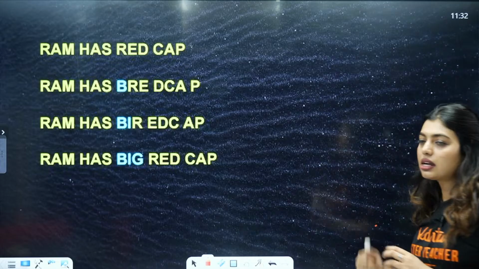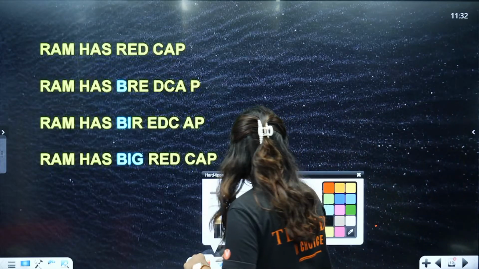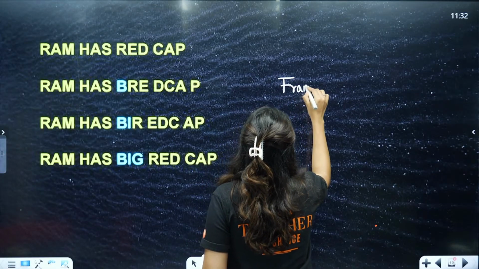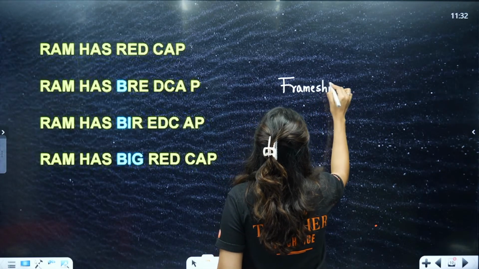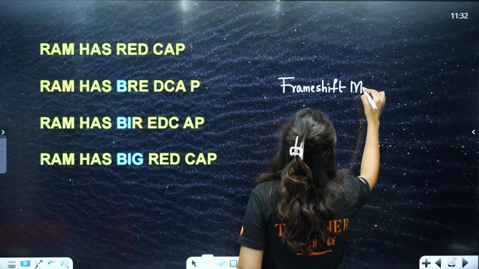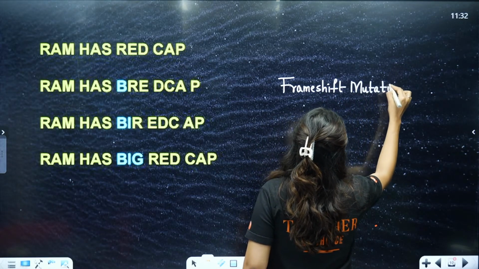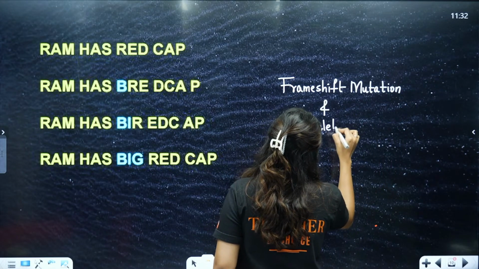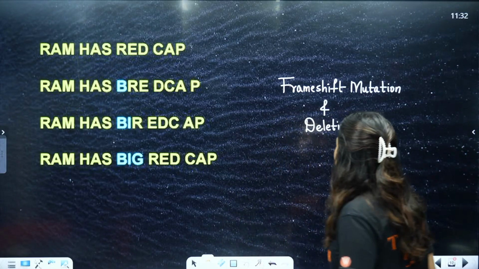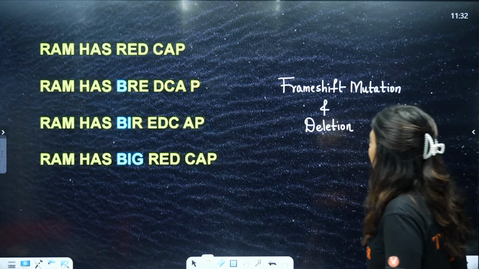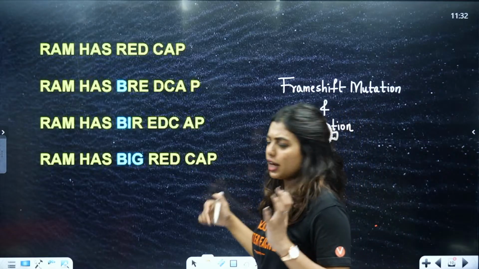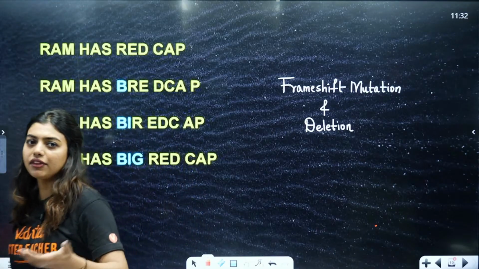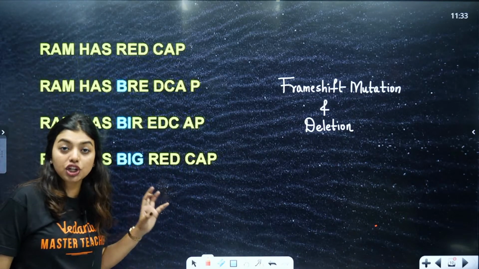Now here come, students, two other concepts that are very important for you. One is called frame shift mutation, and deletion. So frame shift mutation happens when you do an add-on of any of the nitrogenous bases. Here they have given a normal example, but remember, think of how it would be in a codon position.